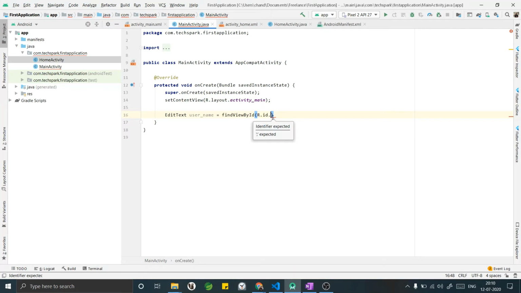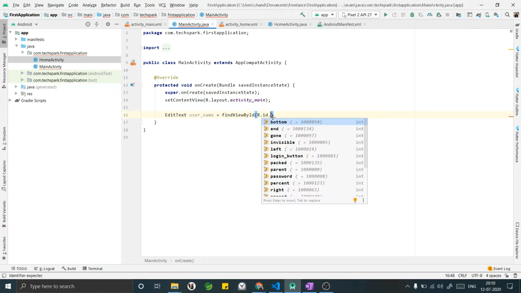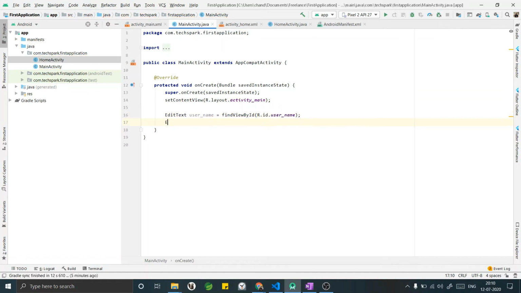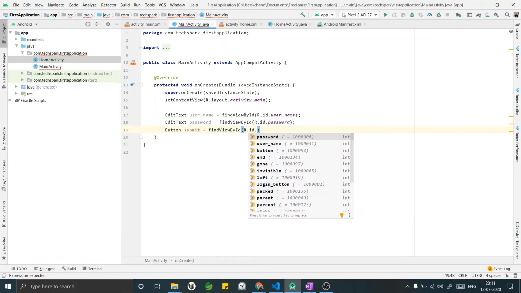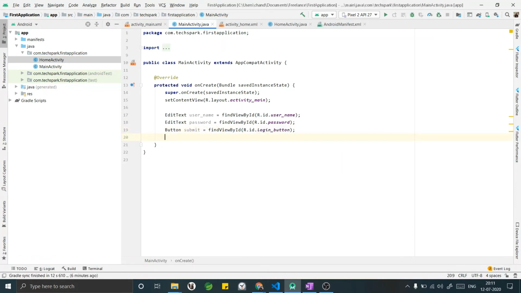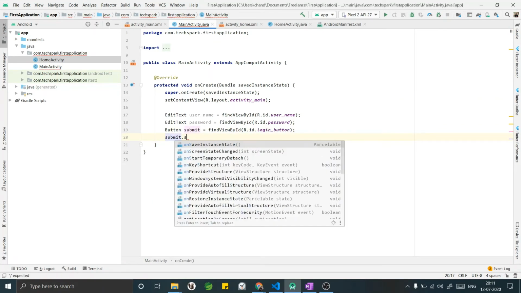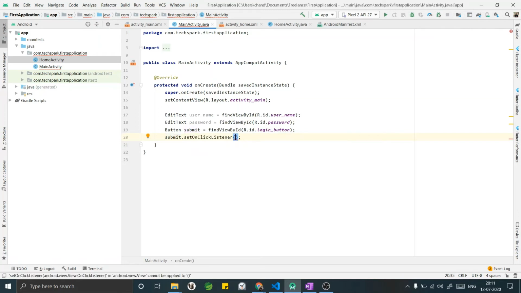r.id.user underscore name. For the password equals to find view by id r.id.password. Similarly for our button equals to submit equals to find view by id r.id.login button. Let me go ahead and add a on click listener for my button. You can add this on click listener in the main layout file also.